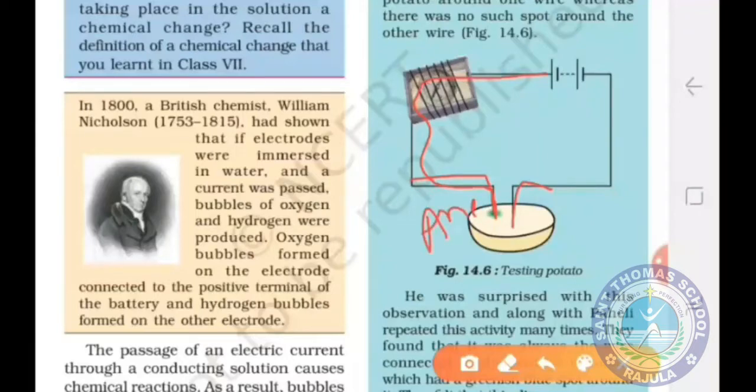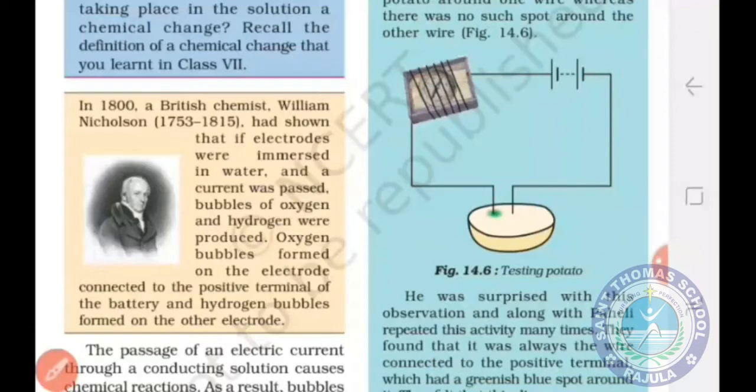Okay, and the copper wire which is attached with the negative terminal of the battery, that is known as cathode. Okay, students. After some time, you will observe a greenish blue spot on the cut surface of the potato around the anode. Okay. So here the formation of greenish blue spot around the anode on the cut potato shows the chemical effect of current. Okay, students. So from this activity we conclude that an electric current produces a chemical effect in a potato leading to change in color. Okay.